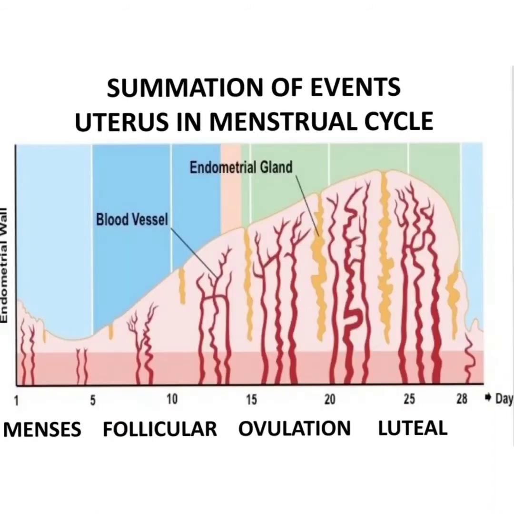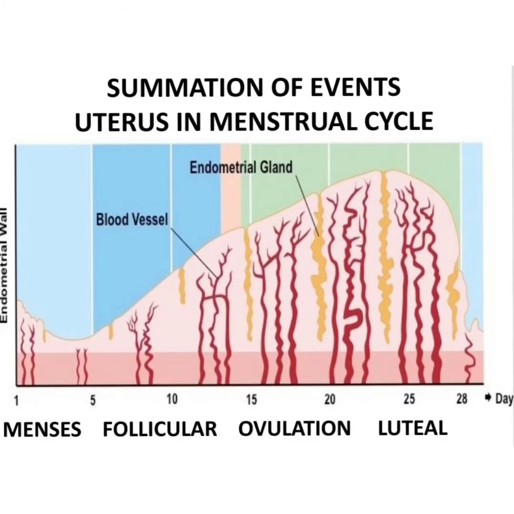What happens in the uterus? The summation: there is menses, there is proliferation of the glands, blood vessels and endometrial tissue during the follicular phase, followed by ovulatory changes, and the uterus is prepared to receive the fertilized ovum. If the ovum is not received, slowly there is secretion of the glands from the endometrium in the luteal phase, and again the separation of the endometrium and disintegration of the unfertilized ovum and causation of the next menses.